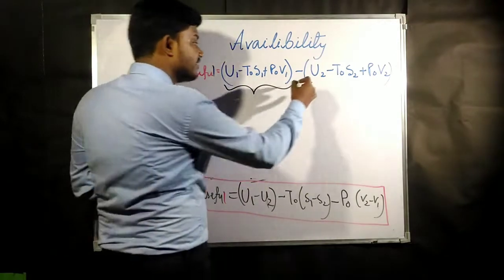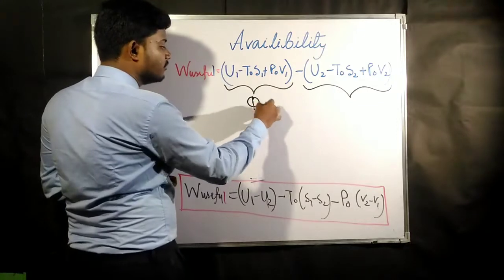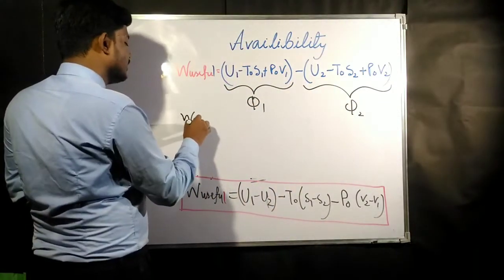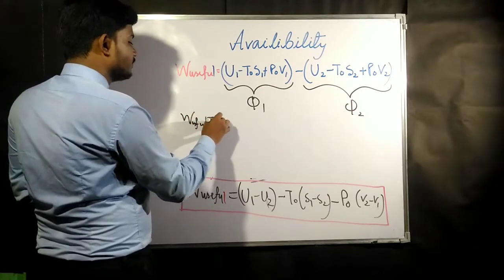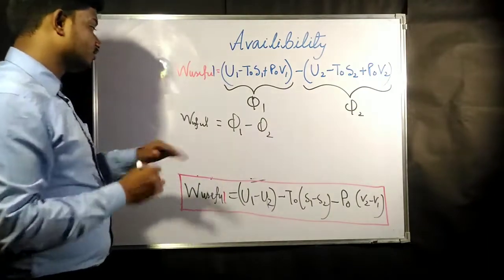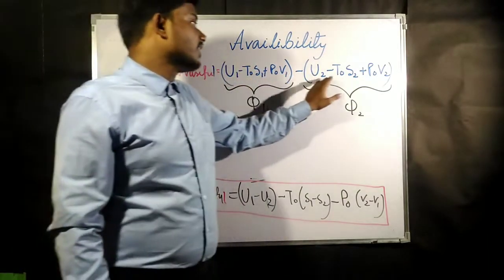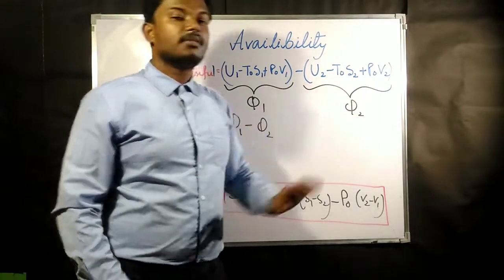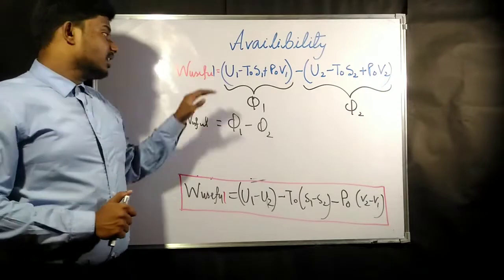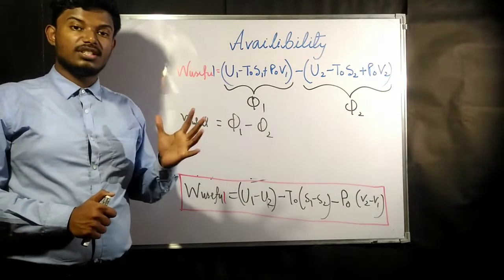To make it simple, they write this total thing as phi 1 and this total thing as phi 2, so that we can directly write W useful is equal to phi 1 minus phi 2, where phi 1 is U1 minus T naught S1 plus P naught V1, and phi 2 is U2 minus T naught S2 plus P naught V2. So this is the W useful, or useful work which you can get from a closed system.